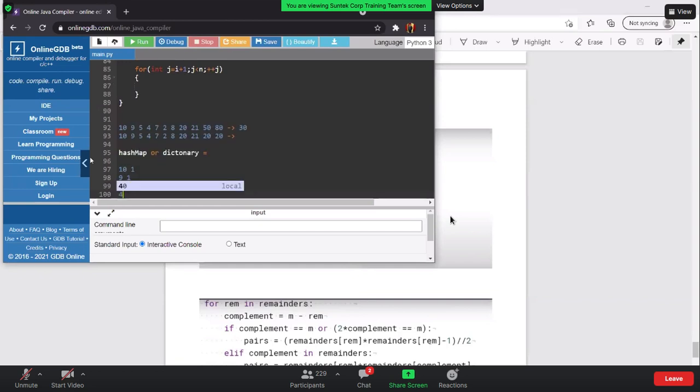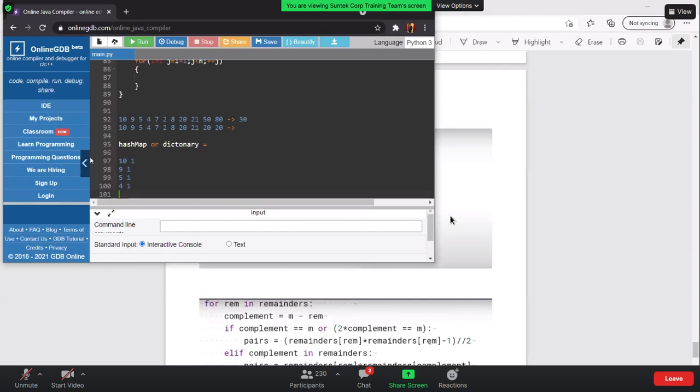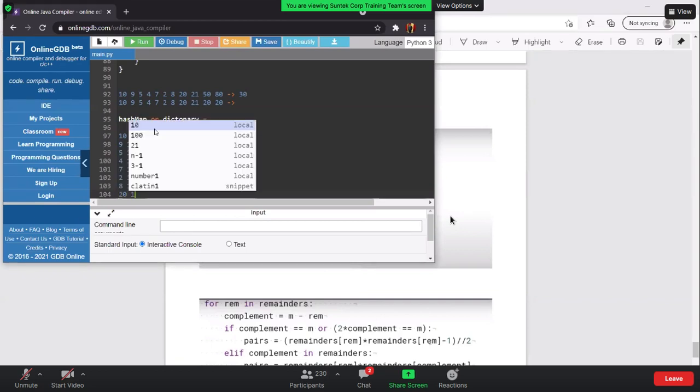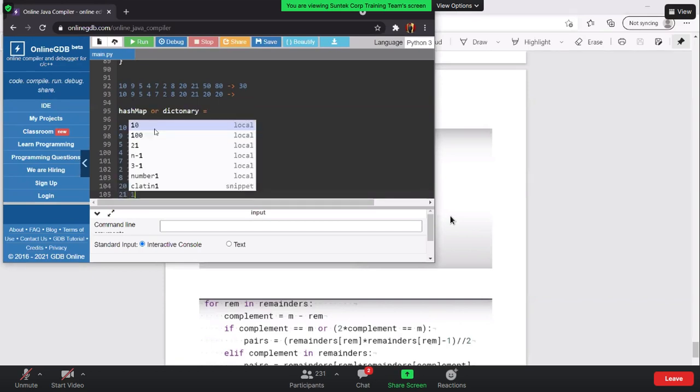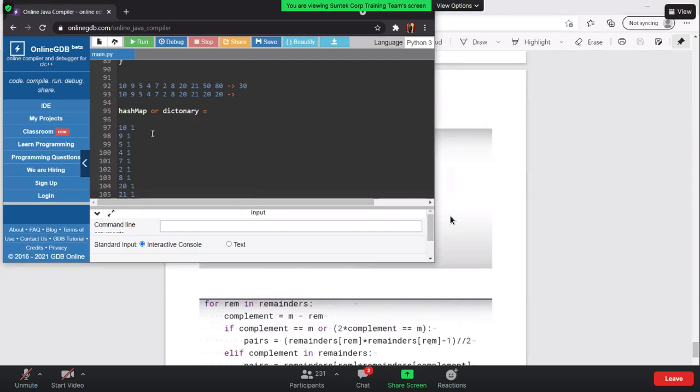Then 4 appears one time. We are putting the modulo values here. So 7 is 1. 2 is 1. 8 is 1. Then we have 20, which is 1. Then we have 21, which is 1. Now I again encounter 20.